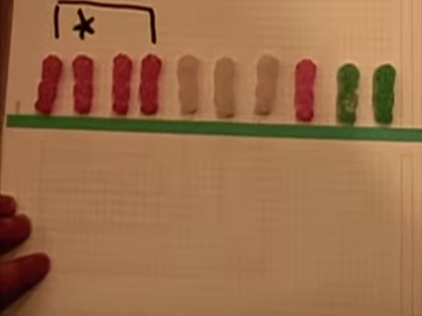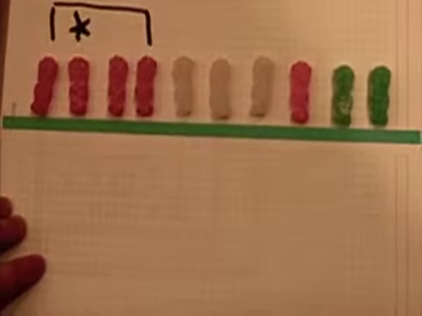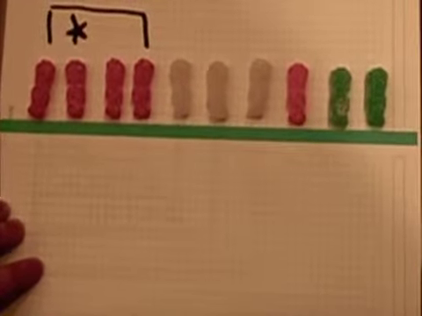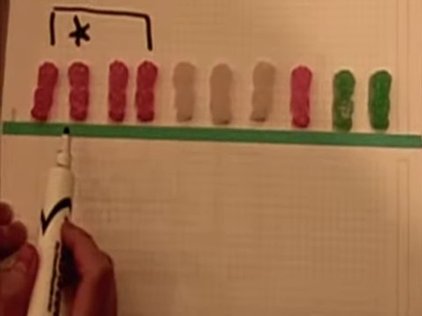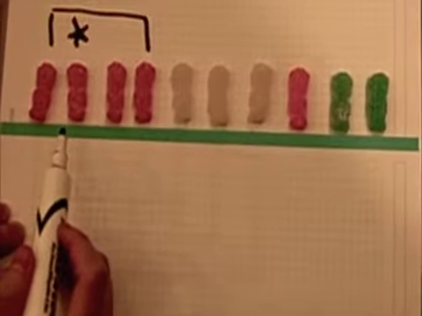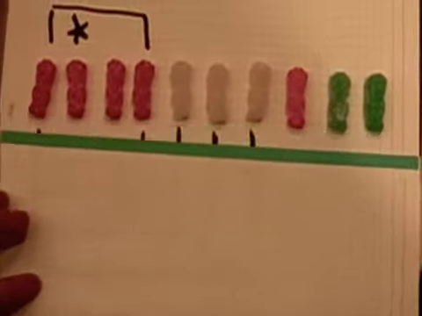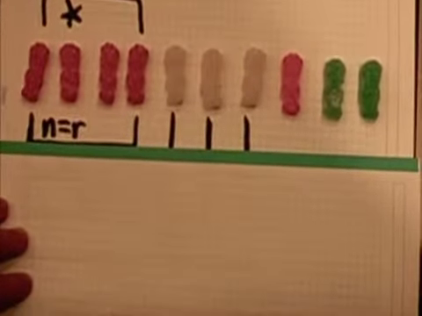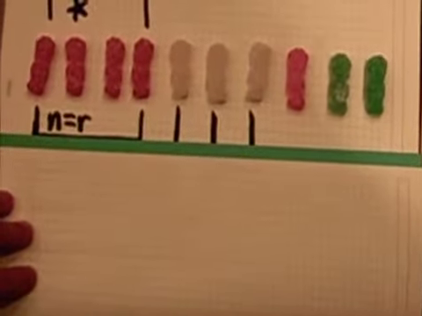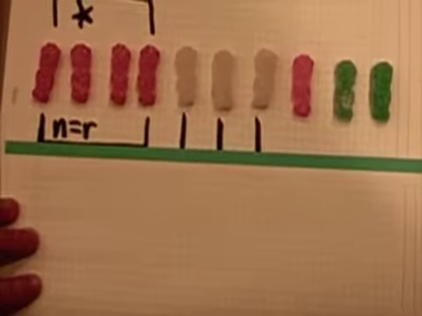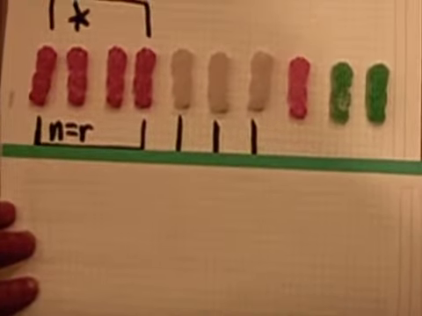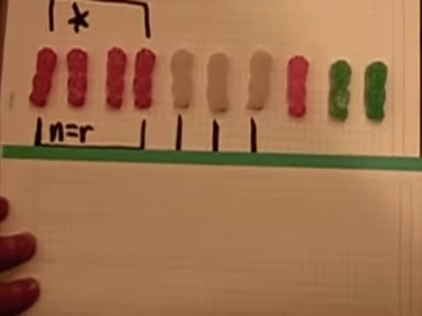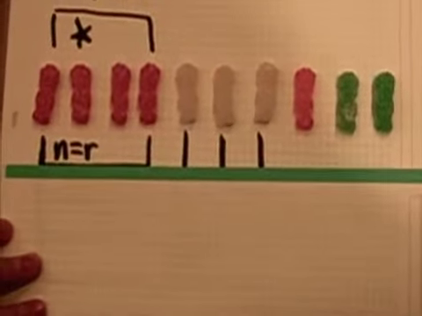Once we have reached the fourth candidate, we have ranked all of the reds and have remembered the quality of the best one, which is denoted by the star. This is also the point at which our second group begins with size n equals R, or n equals 4. This is because we have set the condition that the best one in the first group from 1 to R is also the best candidate in the second group from 1 to N. We want to choose the best candidate at the N plus 1 position who is better than this candidate.